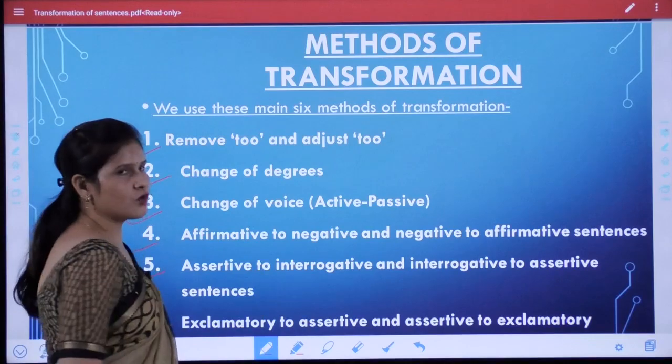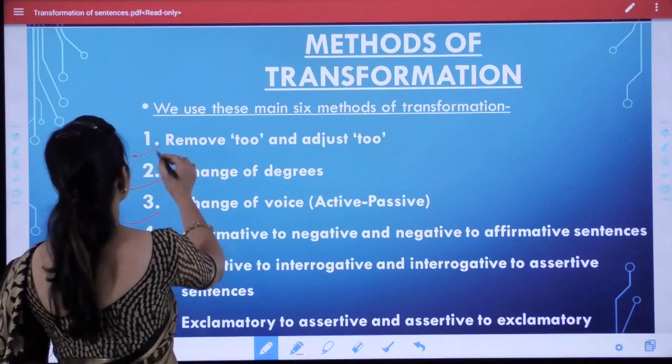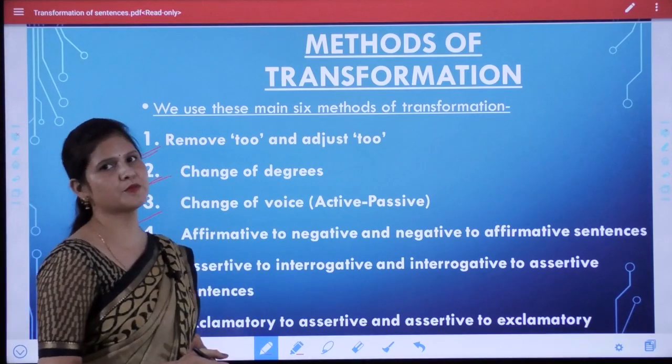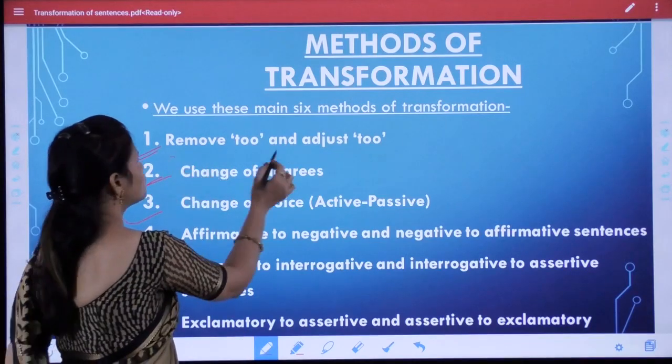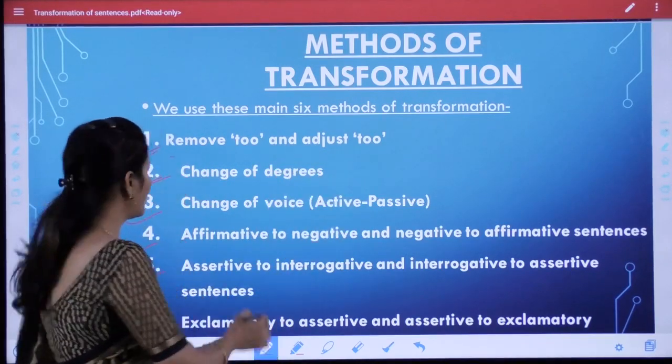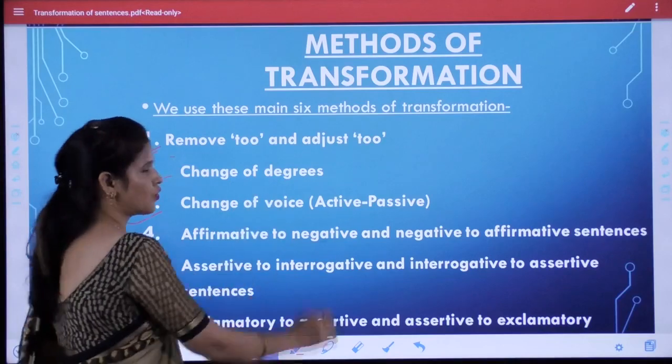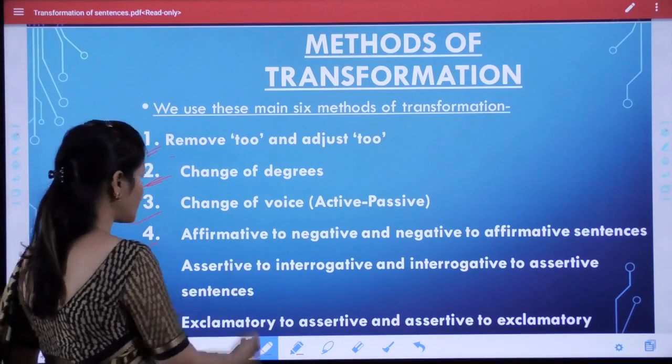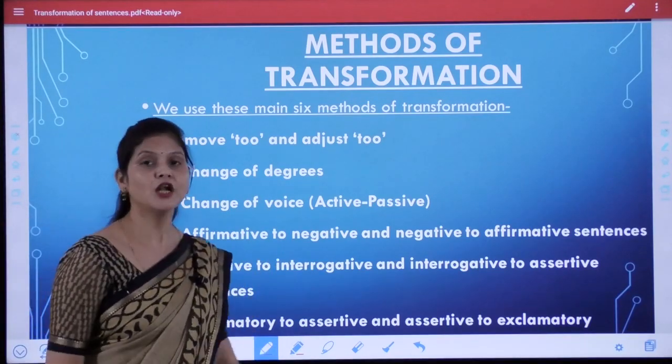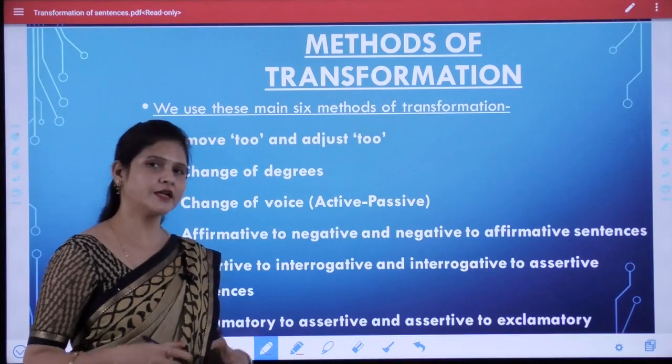Students, today we will learn these two methods of transformation. The one is remove to and adjust to, and the second is change of degrees, and the remaining part of this transformation we will learn in our next class.